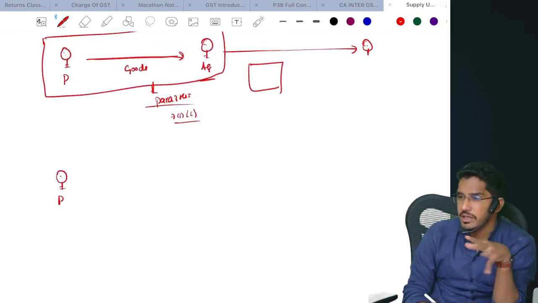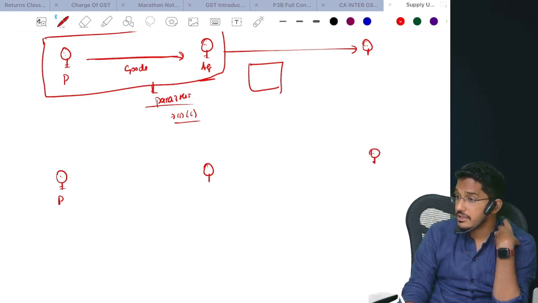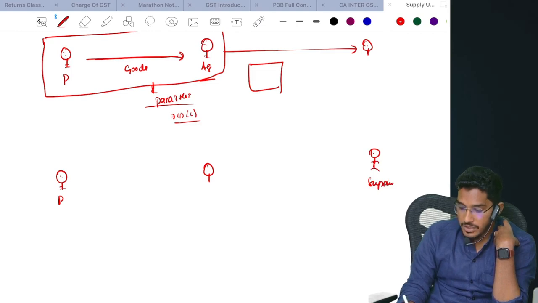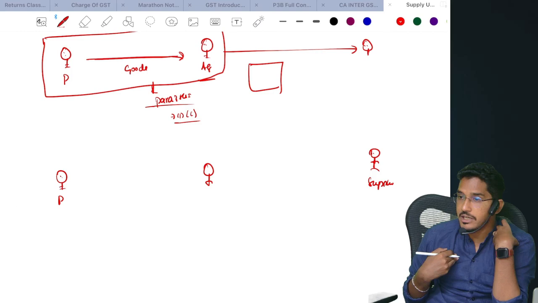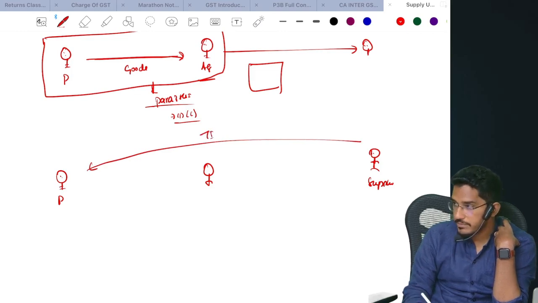Similarly, what also could happen is, say for example, I'm a principal. I need some raw material for my business purposes, but I don't know how to procure that material. So what I have done is I have appointed an agent. Now this agent will find the supplier who has whatever raw material I want. He will connect me to that supplier. So I will go and buy the goods from that supplier. Supplier will give the tax invoice in his own name. For arranging this, I will pay some commission to the agent.